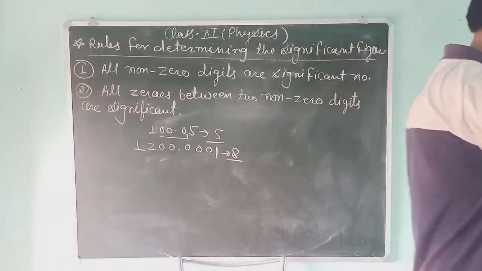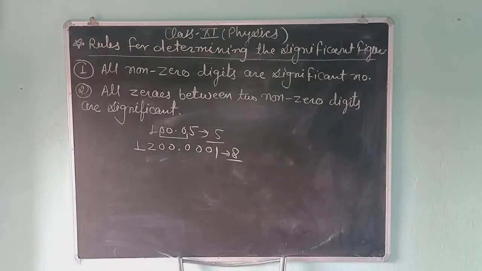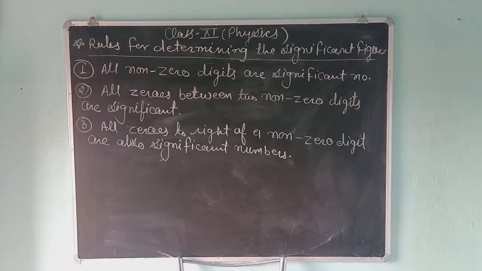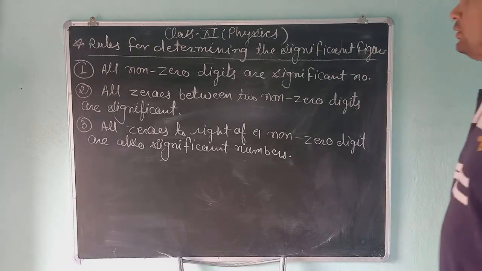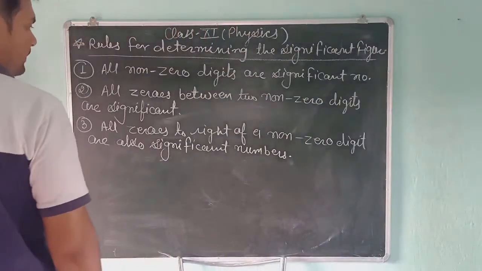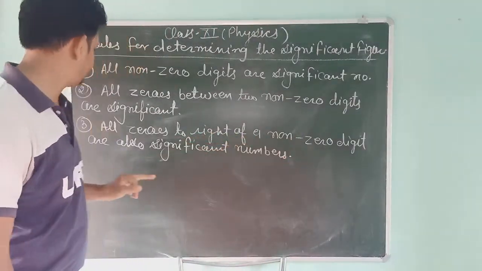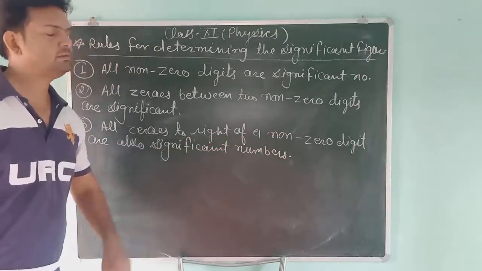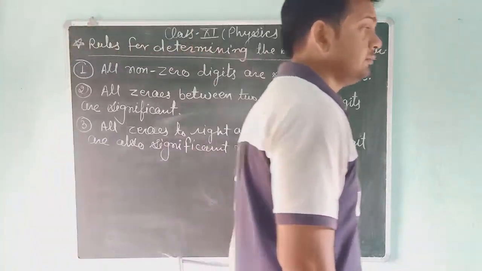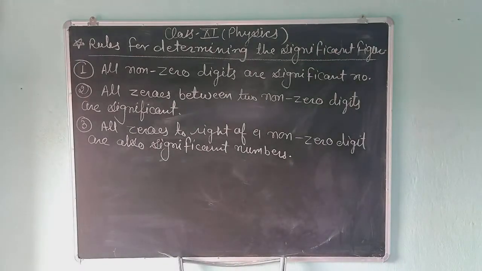Okay students, now we will study rule number 3. All zeros to the right of a non-zero digit are also significant numbers. All zeros which come on the right side of a non-zero digit are also significant figures.